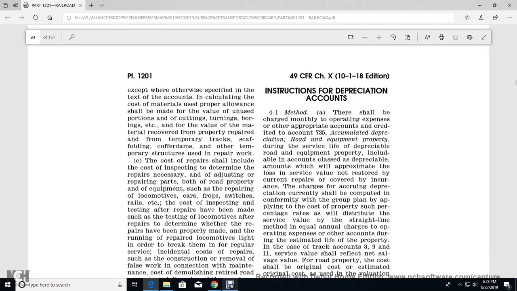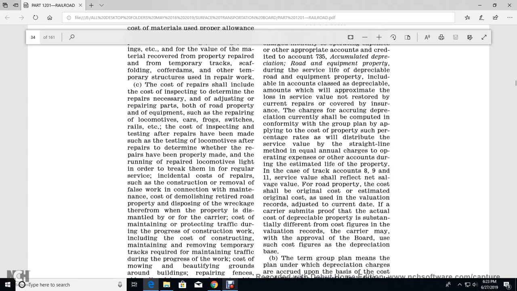services not restored with current repair, with coverage by the insurer. The depreciation shall be charged currently and cumulatively in conformity with the group plan, with the cost of the property times a percentage rate distributing the service value. With the straight line method, an equal annual charge to operating expense, with the other account, during the estimated life of the property. In the case of